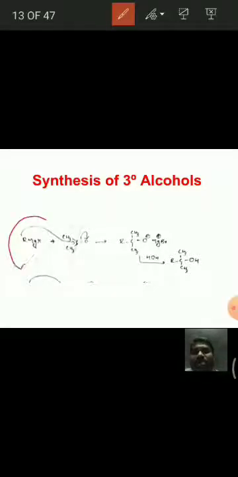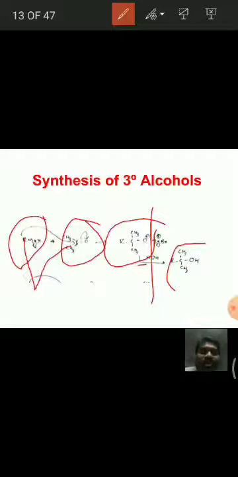Next, coming to synthesis of tertiary alcohols. See here, when Grignard reagents are treated with ketones: with formaldehyde, they give primary alcohols. With aldehydes other than formaldehyde, they give secondary alcohols. And with ketones, Grignard reagents give tertiary alcohols. That means RMgX, when it is treated with this ketone, this alkyl group attacks on carbonyl carbon, and we get this tertiary alkoxide ion,